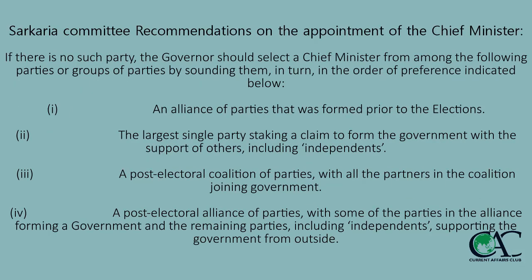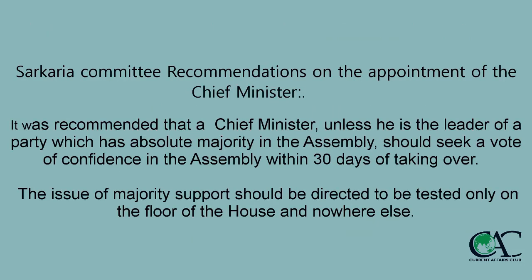And the final preference should be given to a post-electoral alliance of parties with some of the parties in the alliance forming a government and the remaining parties, including independents, supporting the government from outside. The governor, while going through the process described above, should select a leader who in his judgment is most likely to command a majority in the assembly and provide a stable government. It was also recommended that a chief minister, unless he is the leader of a party which has an absolute majority in the assembly, should seek a vote of confidence in the assembly within 30 days of taking over. The other recommendation was that the issue of majority support should be tested only on the floor of the house and nowhere else.